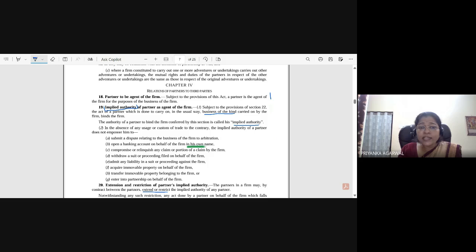They cannot do it in his own name, it should be in the firm name. Okay, compromise or relinquish any claim or portion of a claim by the firm. So this also they cannot do. Any partner cannot do it. This is again consent of all partners. Withdraw a suit or proceeding filed on behalf of the firm, admit any liability in a suit or proceeding against the firm, acquire immovable property on behalf of the firm, transfer immovable property belonging to the firm, enter into a partnership on behalf of the firm. I hope it is clear. Okay.